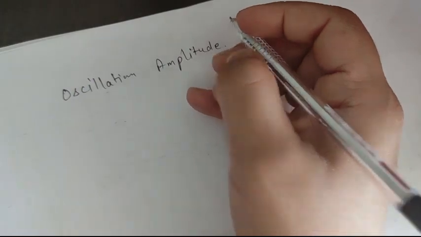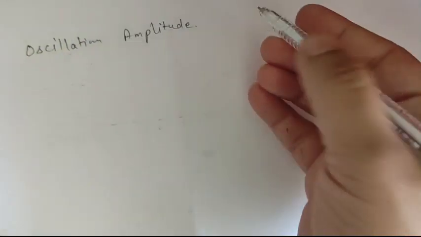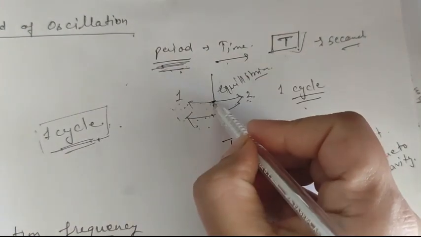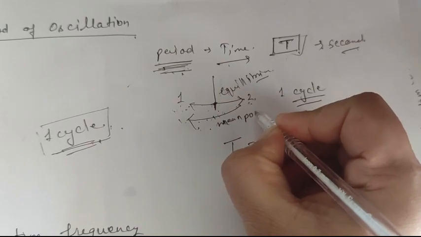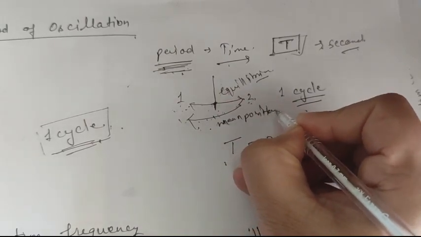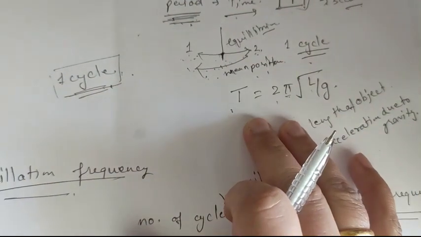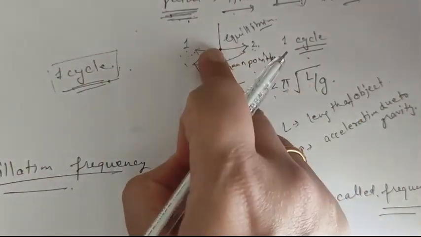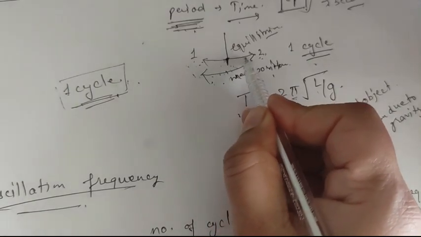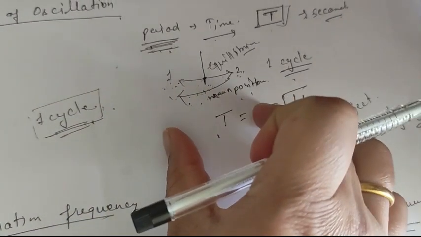So what does it mean? It means that we already took the swing example, and when we see in the swing example it coming in the mean position or the equilibrium position, right? So in the mean position or the equilibrium position, the maximum displacement from the mean position, from this side to this side, the maximum displacement that happens is known as the amplitude.